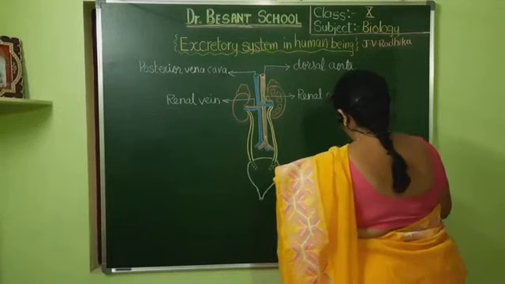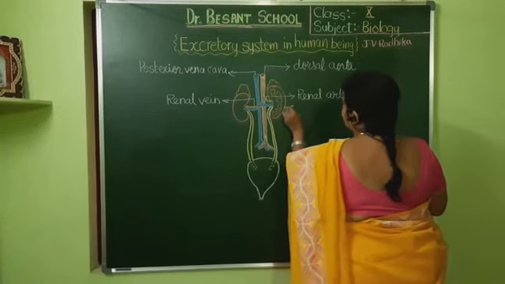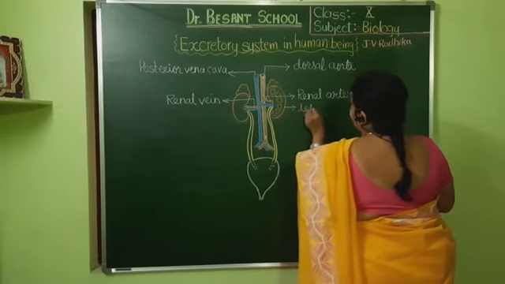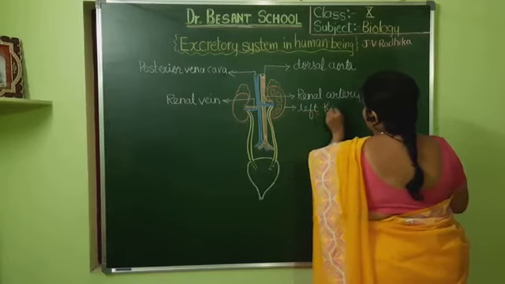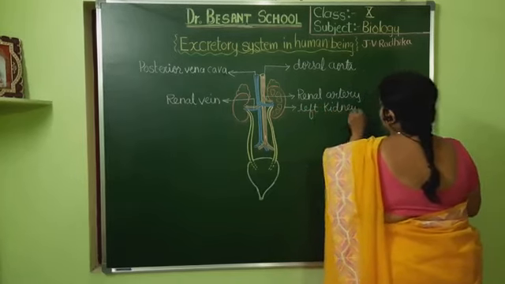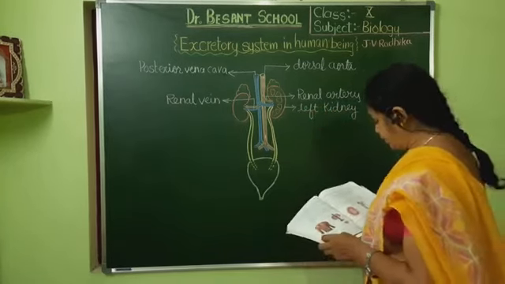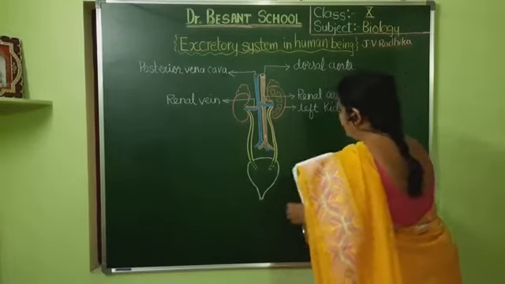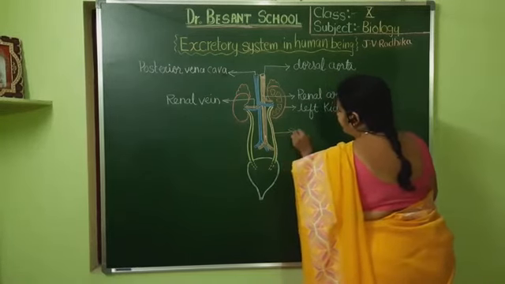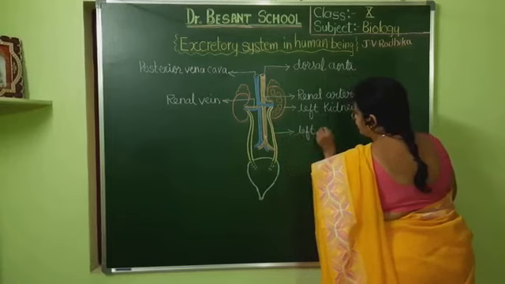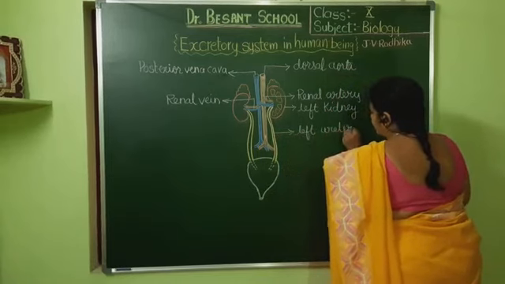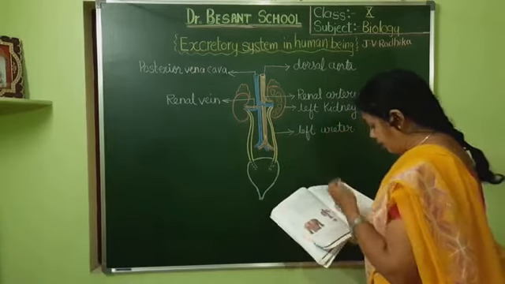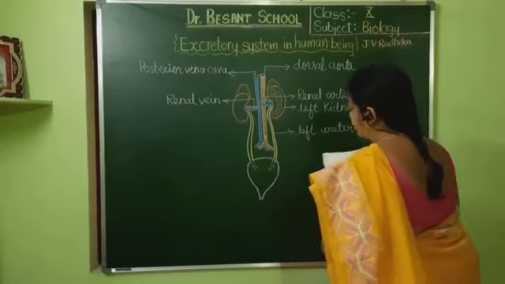Now this is the left kidney. Okay children, the next one, this one will be the left ureter. Next one is the opening of ureter into bladder.